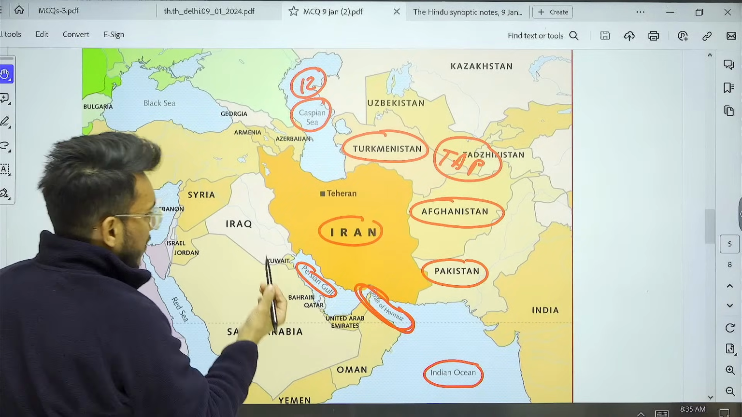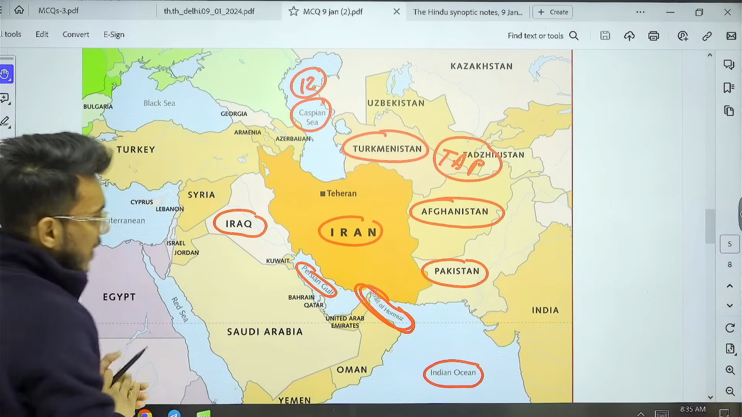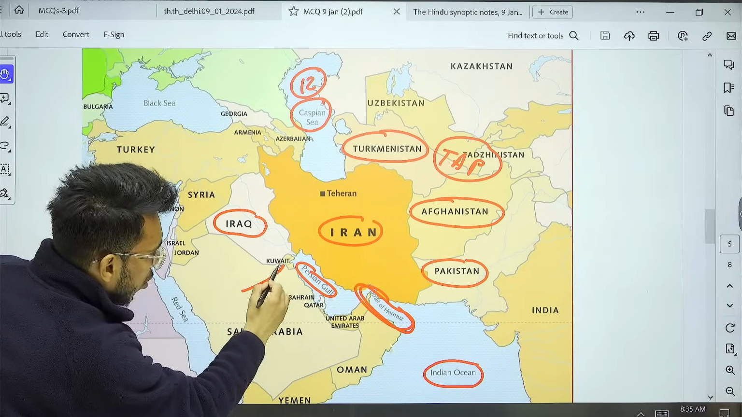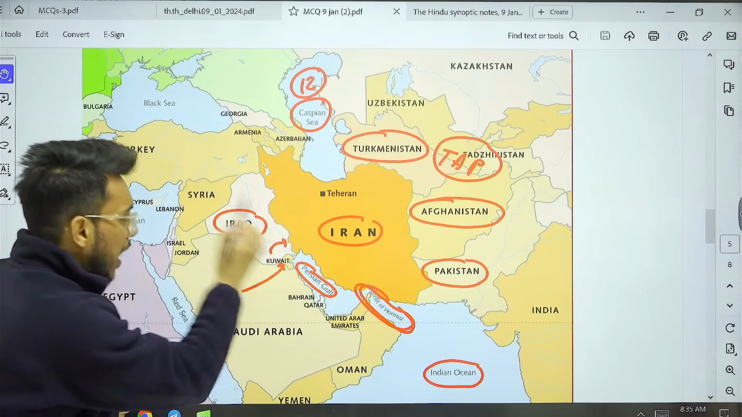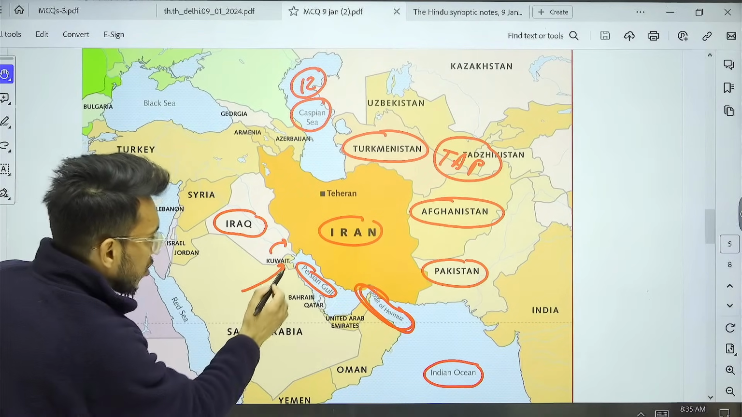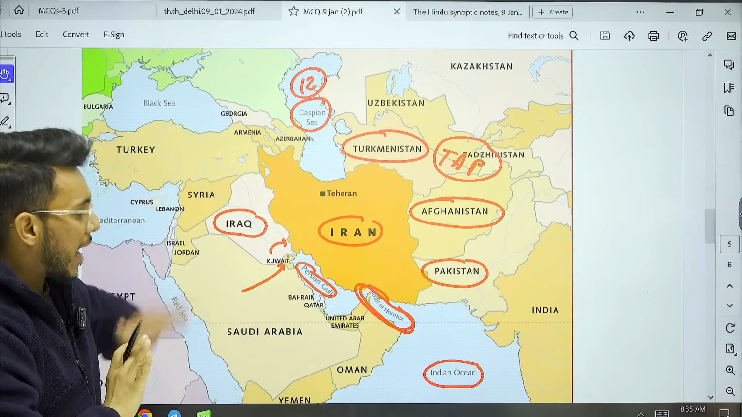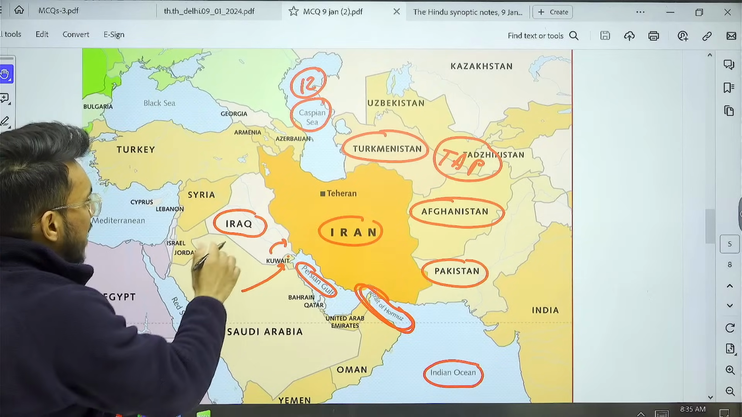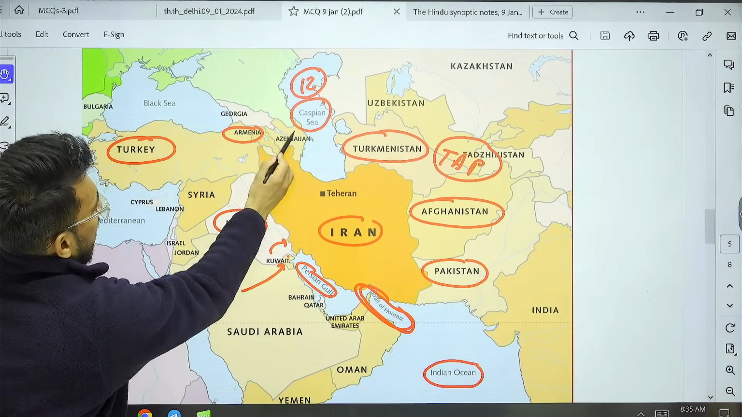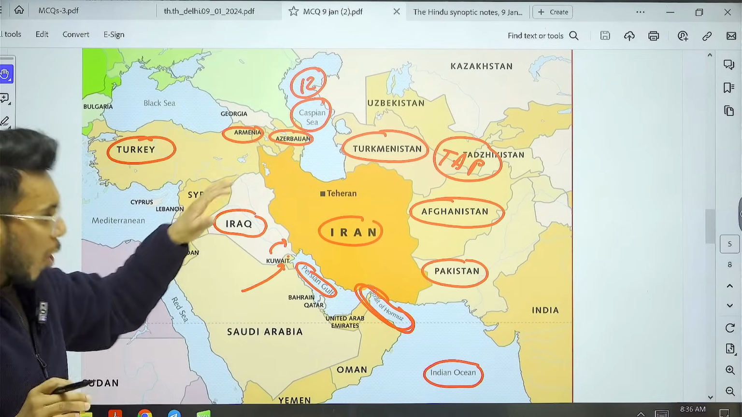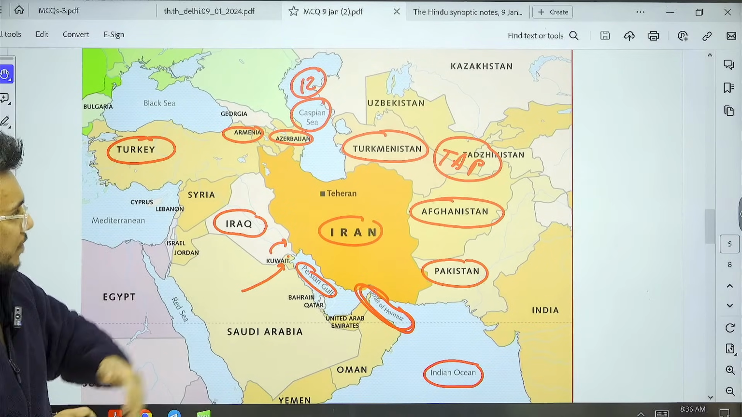Then, when we talk about the next neighbors of Iran, here we have Iraq. Now guys, if you observe Kuwait very carefully, it would seem that Kuwait is making a border with Iran, but actually it is not. So Iraq is the next neighbor. And after that, here we have Turkey. Then here we have Armenia and Azerbaijan. So all these are the neighbors of Iran. Please keep it in your mind.